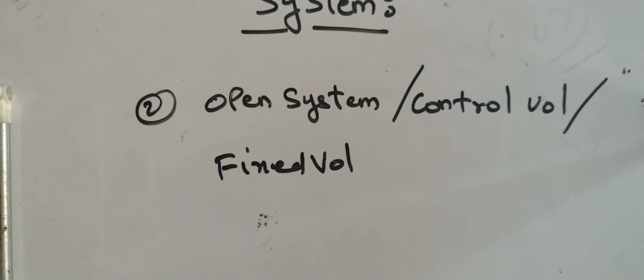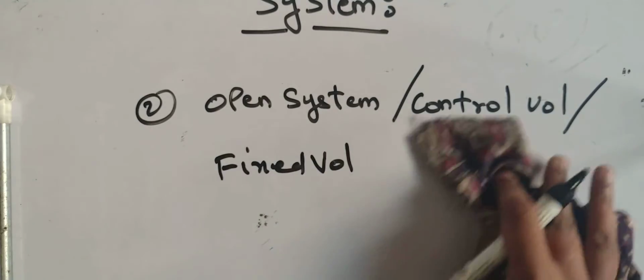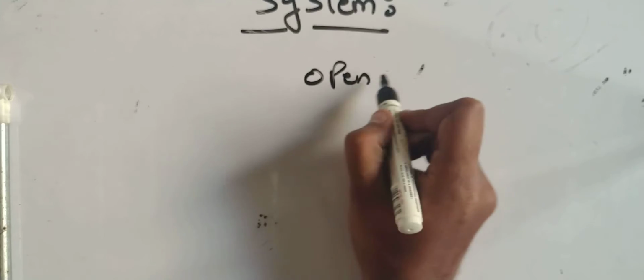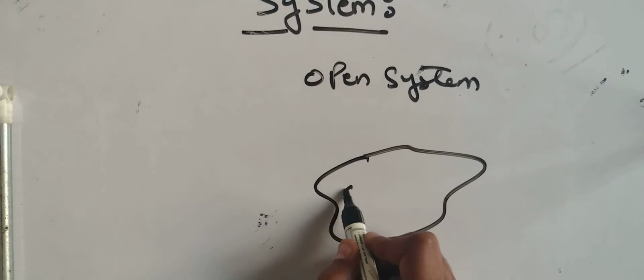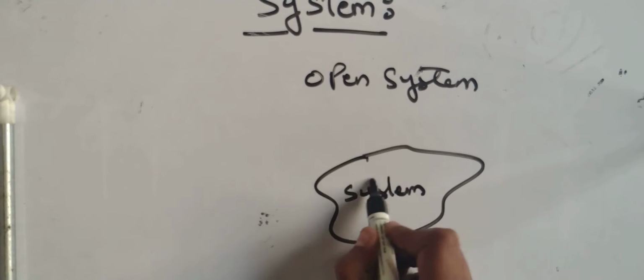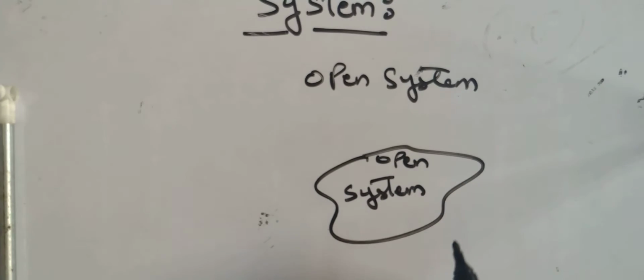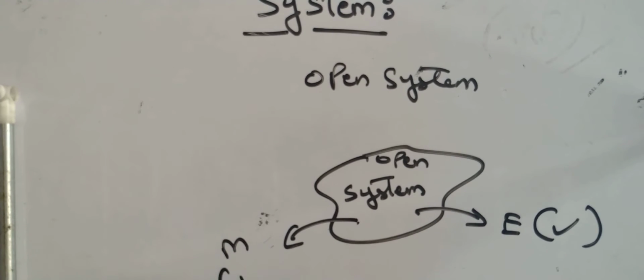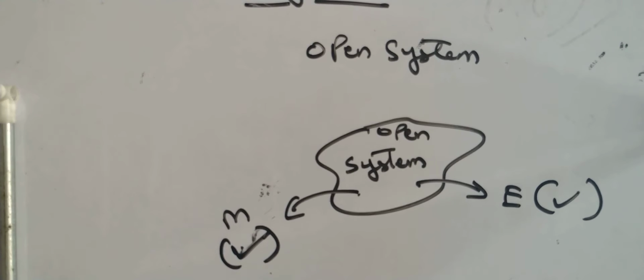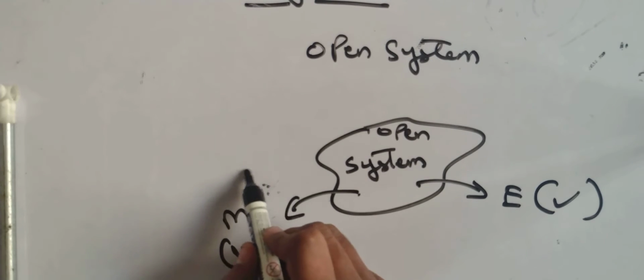So we will try to understand what an open system is. See, this is a system which is called an open system. In an open system, mass and energy both interact with the surrounding. Understand this. Both of them will interact with the surrounding. Means what?